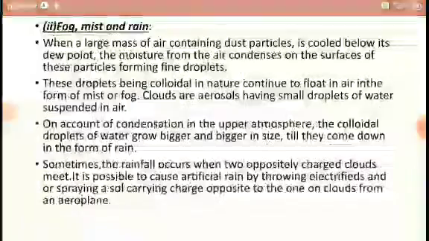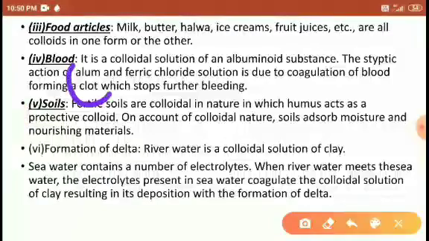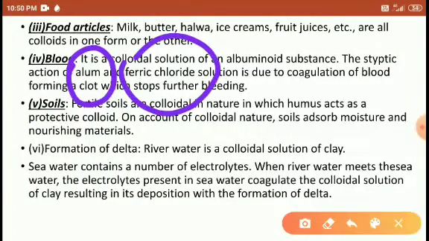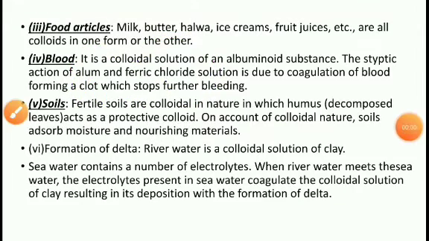When we apply alum and ferric chloride solution, they will stop the bleeding, because these particles coagulate with blood and stop the bleeding. Right, students?